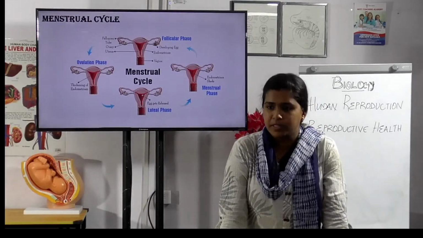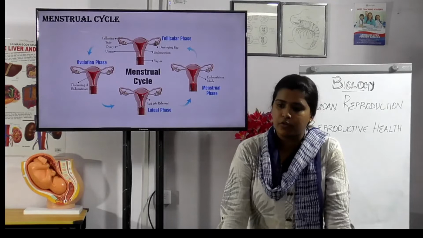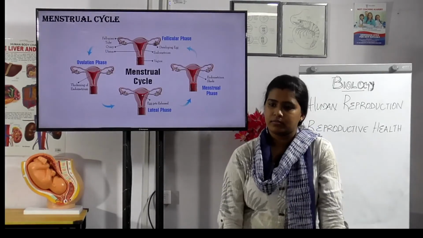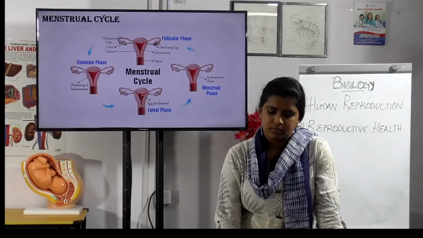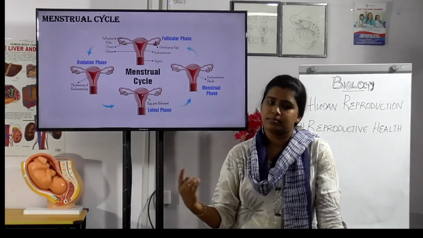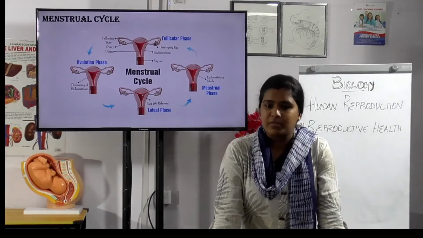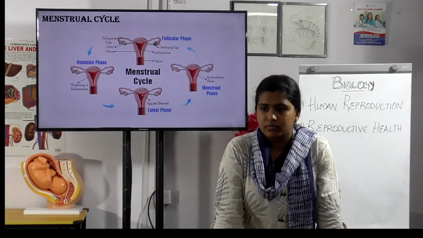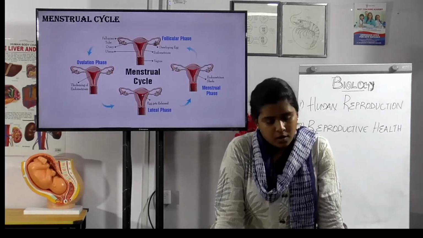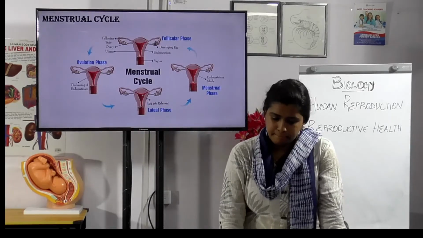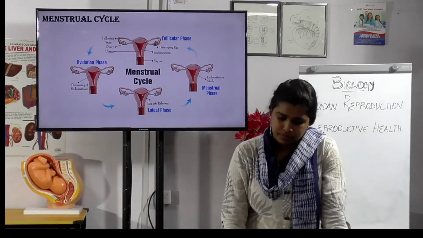Regeneration of corpus luteum. Okay, this is done. The second phase, the follicular phase, lasts 14 days. In this, the primary follicular... okay, there will be changes in the uterus, and due to what? Due to the increase of FSH and LH. Then in the ovulation phase, the Graafian follicle, FSH and LH increase at peak.